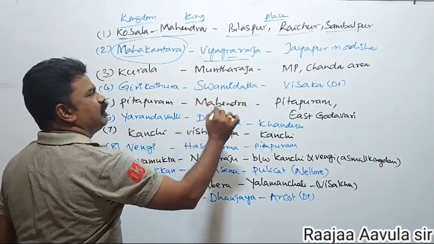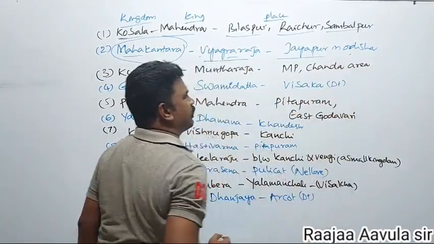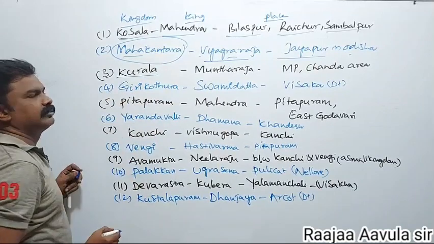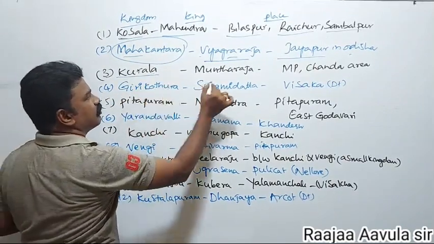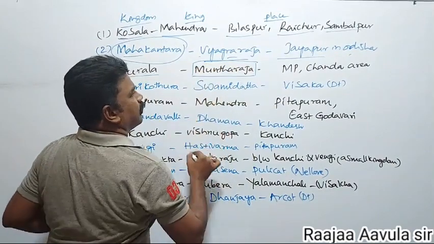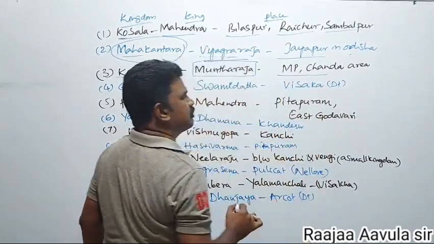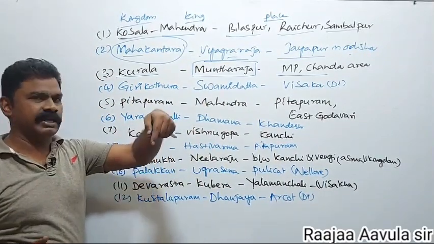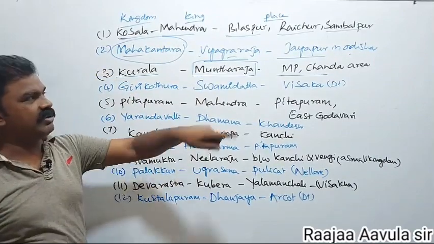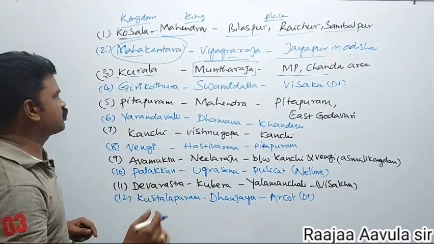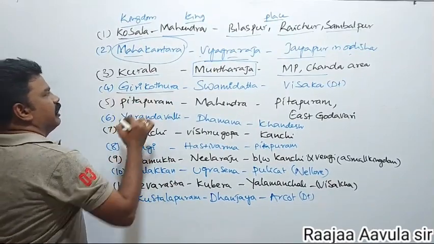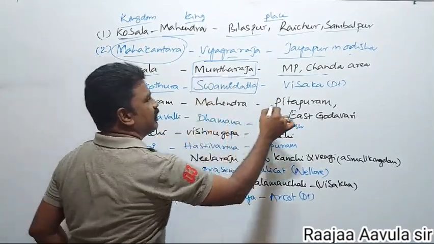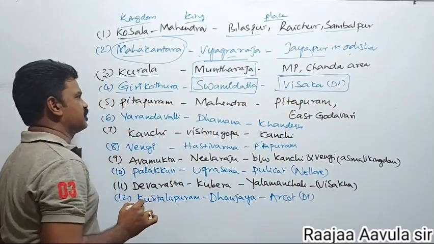This Vyaghraraja ruled the Jayapur area in Odisha, also called Orissa. And the Kurala kingdom was ruled by Mantaraja, in the Chanda area of Madhya Pradesh. In the Telangana movement, there was a Chanda railway scheme during the Nizam period, up to Chandapuram. Then the Kottura area was ruled by Swamidatta, in the Visakhapatnam district of Andhra Pradesh.